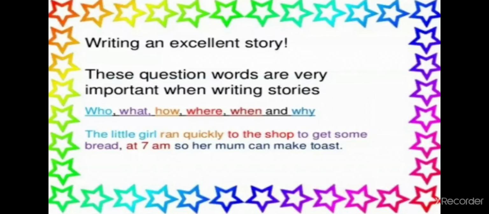Who, the little girl, how, ran quickly, where, to the shop, what, to get some bread, when, at 7 p.m., why, so her mom can make those. So I used all the WH words to make this sentence. This is a very nice sentence to remember and to give as an example. So just remember it and also remember the WH words.